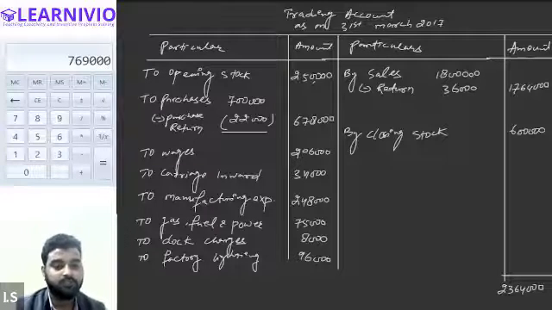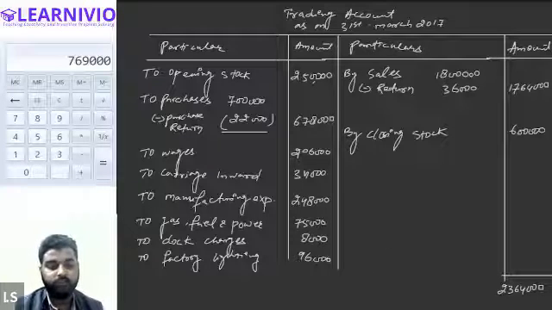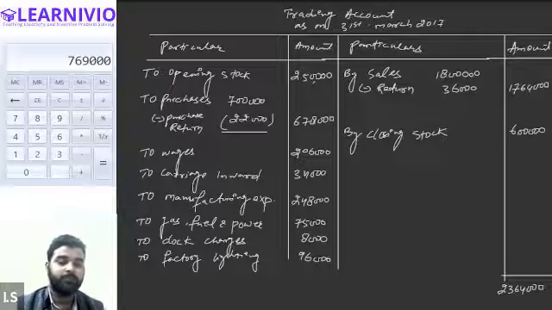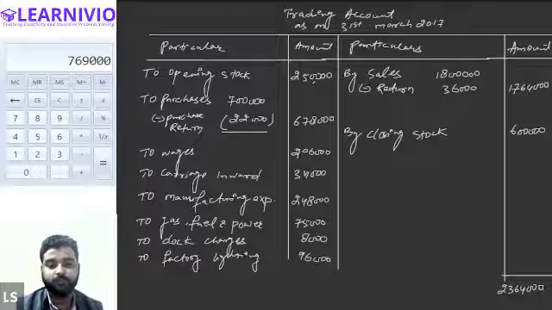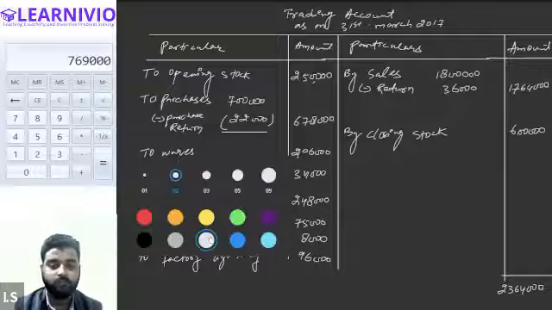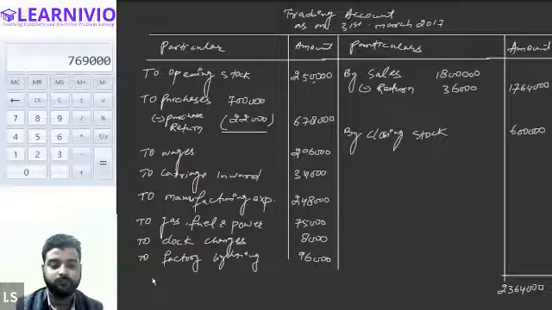What do you think? We have a surplus, no? So it will be known as... tell me, this balancing figure will be called what? 7,69,000 will be our profit or loss? Hamad? Sir, it will be our loss.